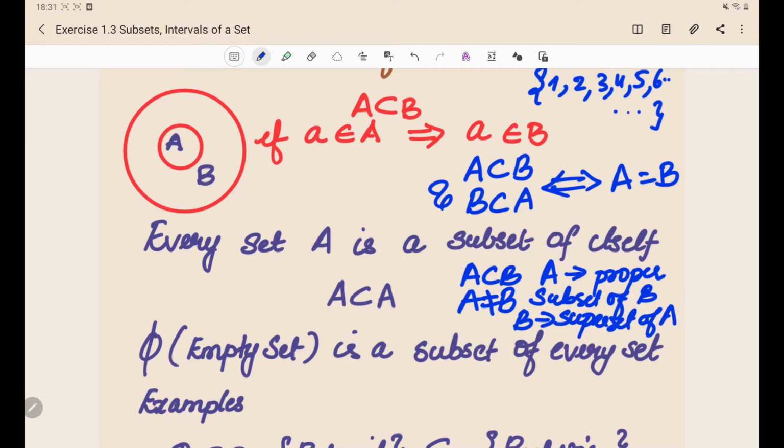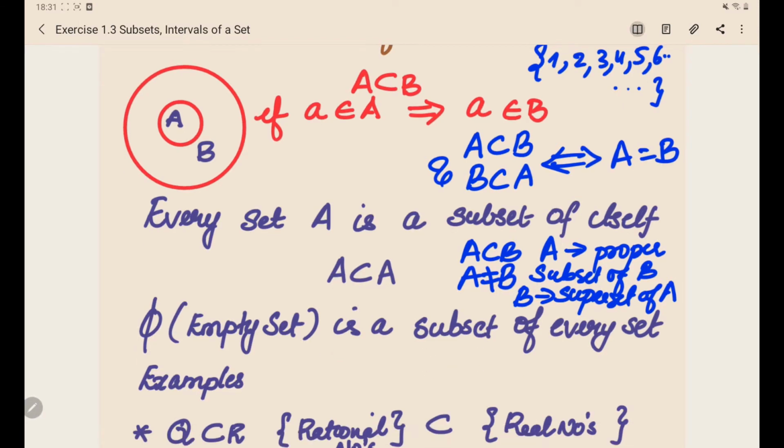You can see that A is the proper subset of B and B is a superset of A. That is, it contains more elements other than the set A. Phi is a subset of every set.